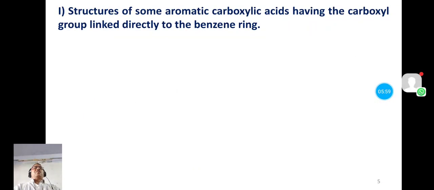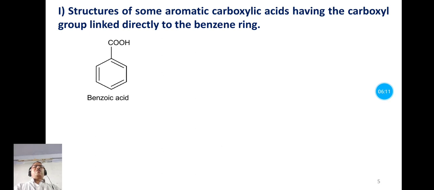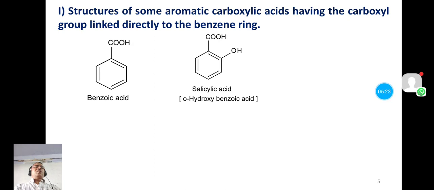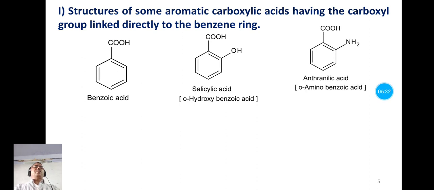Now let us see here, there are some aromatic carboxylic acids in which the carboxyl group is directly attached to benzene ring. That is, you know, here the structure of benzoic acid. Here the carboxyl group is directly attached to aromatic ring or benzene ring. Second example, salicylic acid. Here also the carboxyl group is directly attached to benzene ring. It is orthohydroxybenzoic acid. Next example is anthranilic acid. Here also the carboxyl group is directly attached to benzene ring. This is the orthoaminobenzoic acid.